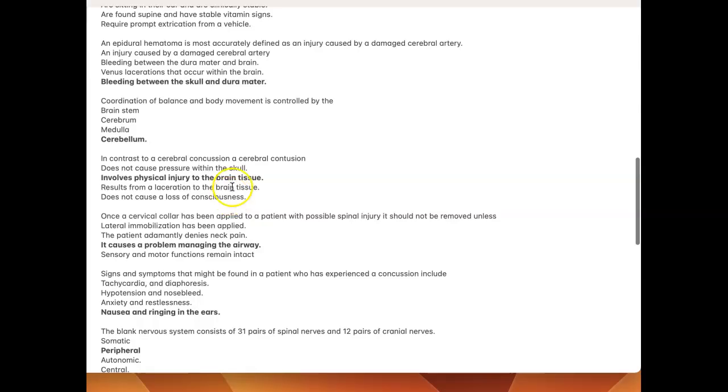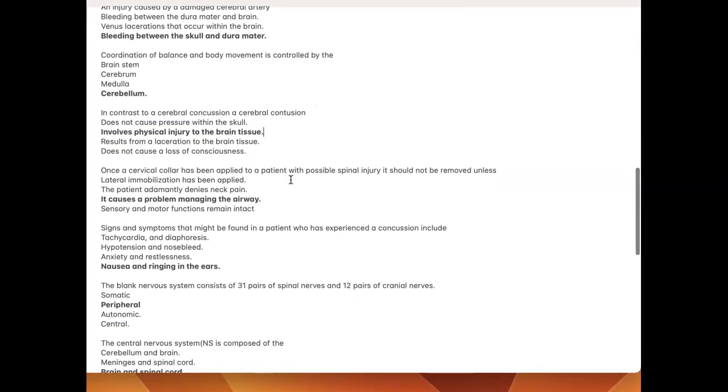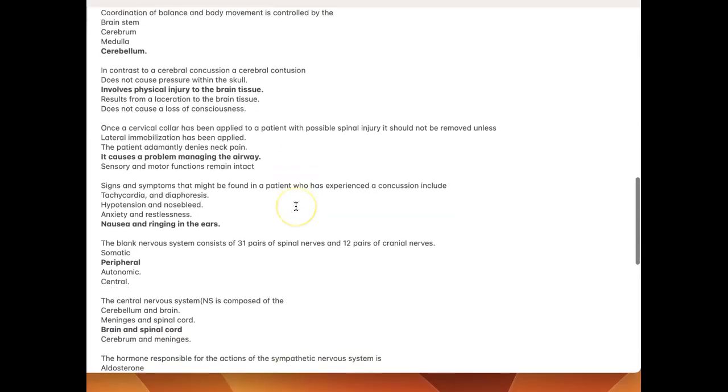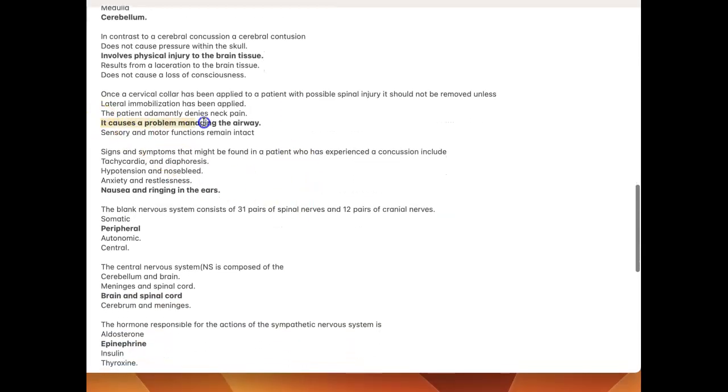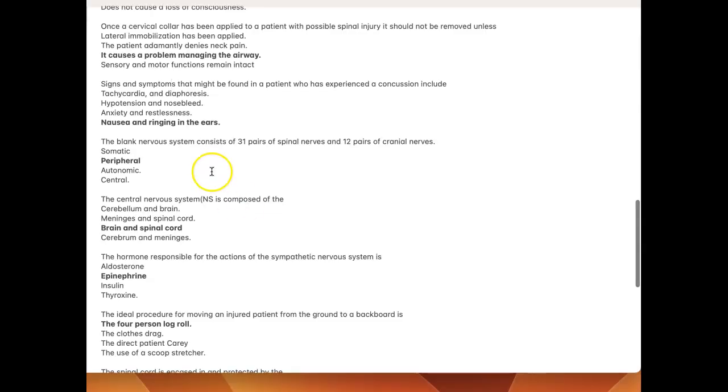In contrast to a cerebral concussion, a cerebral contusion involves physical injury to the brain tissue. Once a cervical collar has been applied to a patient with possible spine injury, it should not be removed unless it is causing problems managing the airway. Signs and symptoms that might be found in a patient who has experienced a concussion include nausea and ringing in the ears.